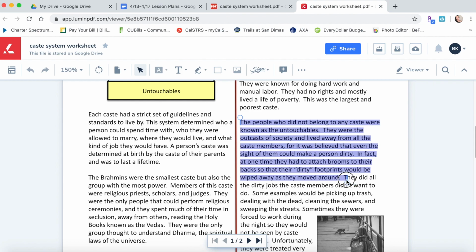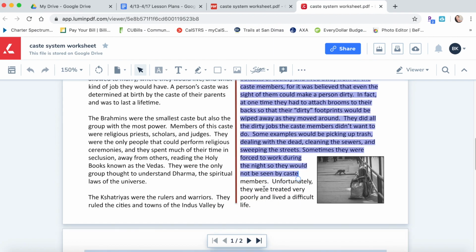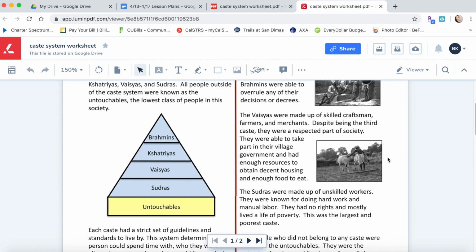So sad, huh? They did all the dirty jobs the caste members didn't want to do. Some examples would be picking up trash, dealing with the dead, cleaning the sewers, and sweeping the streets. Sometimes they were forced to work during the night so they would not be seen by caste members. Unfortunately, they were treated very poorly and lived a difficult life. So it was very, very sad living conditions that these people had to survive in.